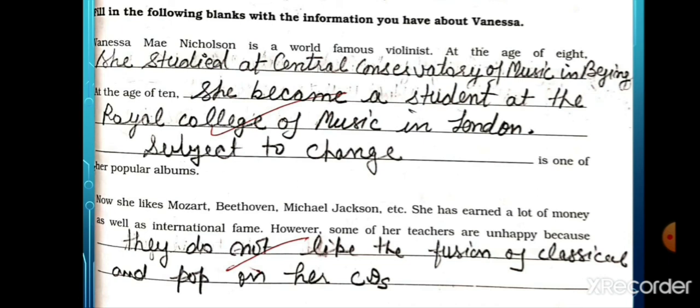Then beta, Subject to Change is one of her popular albums. Now she likes Mozart, Beethoven, Michael Jackson, etc. She has earned a lot of money as well as international fame. However, students, some of her teachers are unhappy because they do not like the fusion of classical and pop on her CDs.